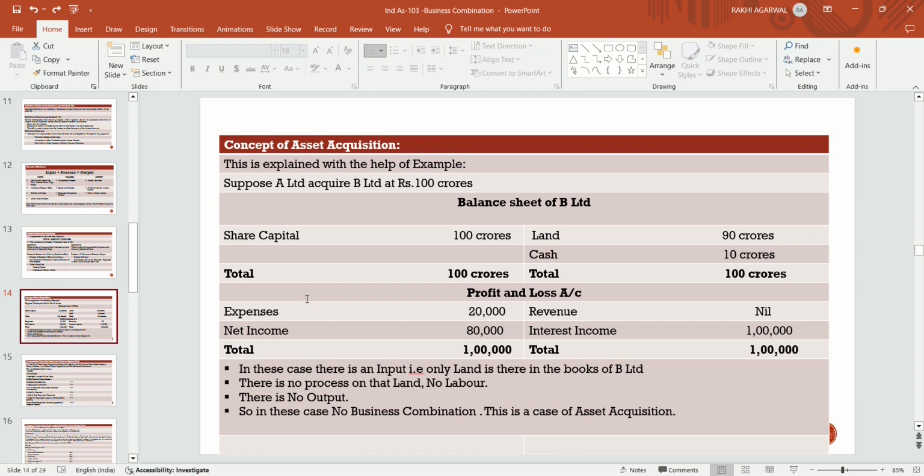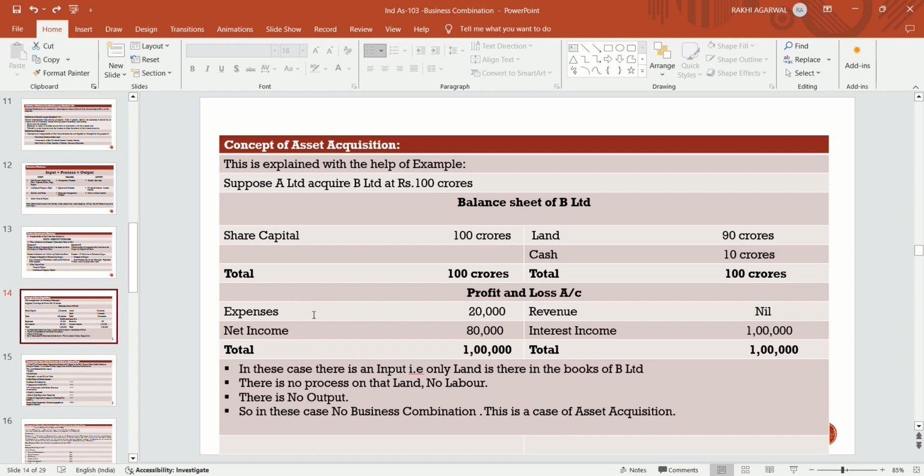This is the concept of asset acquisition, because they acquired only an asset of that organization, not the whole unit. B Limited does not have any income from the asset. They only have land which is idle. So A Limited is acquiring the asset; the purpose of A Limited in acquiring B Limited is the acquisition of that land held in the balance sheet of B Limited.